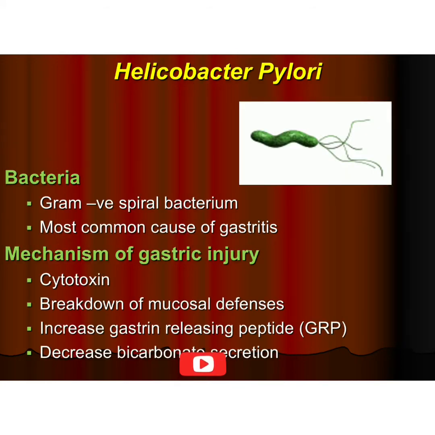The first and most important risk factor of peptic ulcer disease is Helicobacter pylori. It is a gram-negative, spiral bacterium. It is one of the most common causes of gastritis. They are basically cytotoxic, toxic to living cells. They break down the mucosal defenses. They increase the gastrin-releasing peptides. What do gastrin-releasing peptides do? They regulate the gastric acid secretion. They also decrease the bicarbonate secretion, and we have already discussed that bicarbonates are responsible for preventing acidic damage and autodigestion.